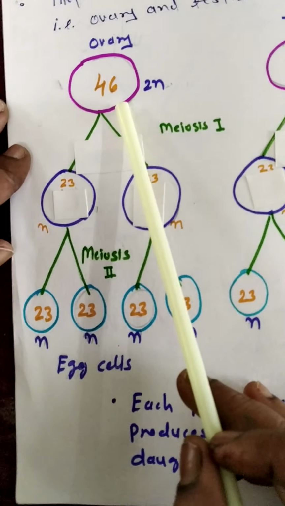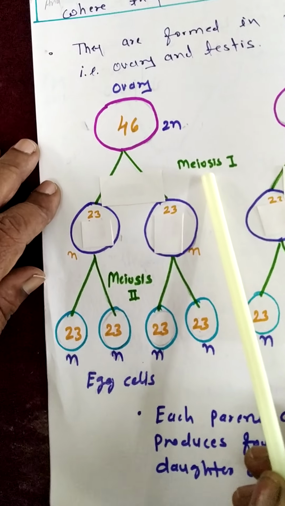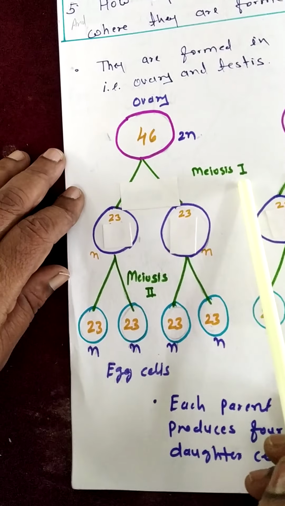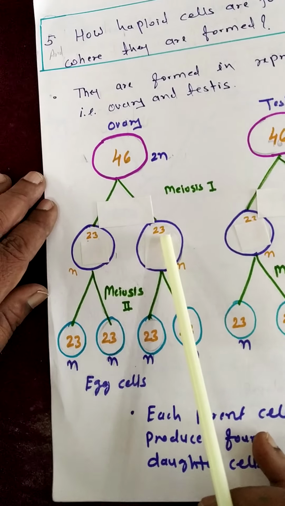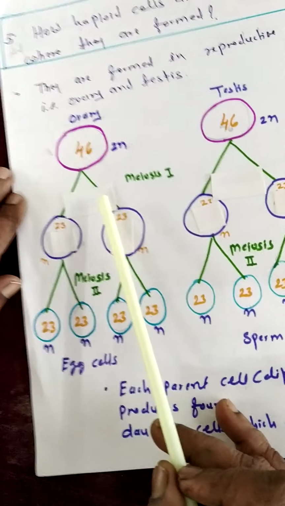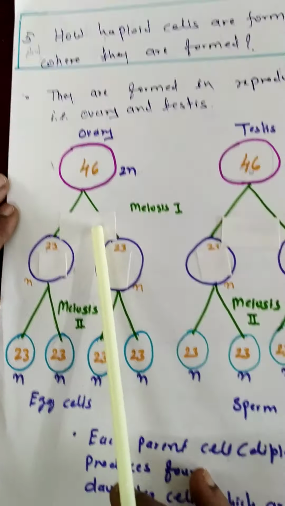When this cell divides, the cell division is called meiosis, and meiosis has 2 phases, meiosis 1 and meiosis 2. What happens during meiosis 1? The 46 chromosomes get reduced to half, 23 and 23. And a second change occurs during meiosis 1: crossing over of the mother and father chromosomes.